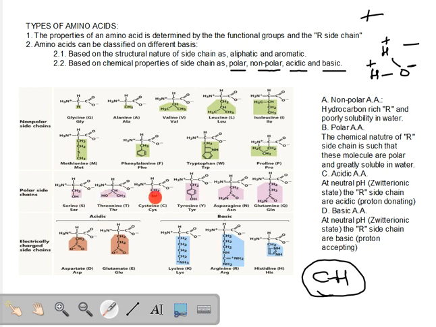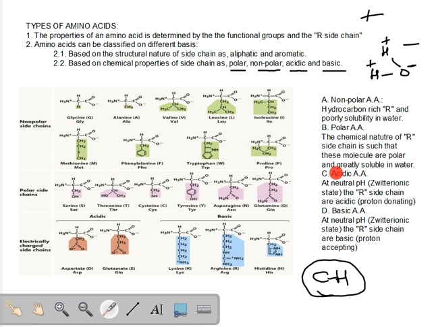Then we have the sulfhydryl group, SH. This is also polar. OH is a polar group. NH2 is a polar group. Similarly, NH2 out here is a polar group. So these are amines, alcohols or sulfhydryl groups. All of these are polar groups. They interact very intimately with water. They love water, and so all of these polar amino acids dissolve pretty well in water compared to non-polar amino acids. So this is the difference between non-polar and polar.